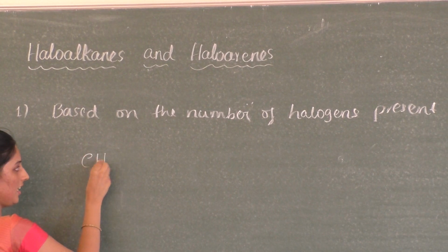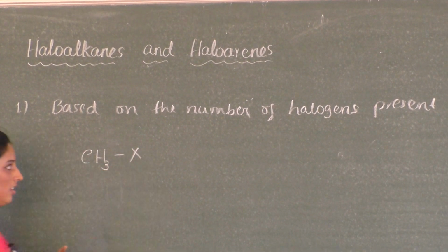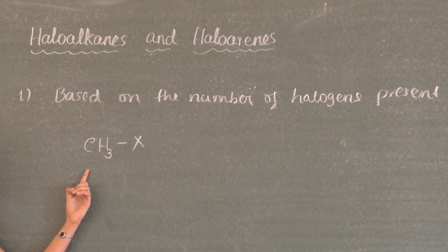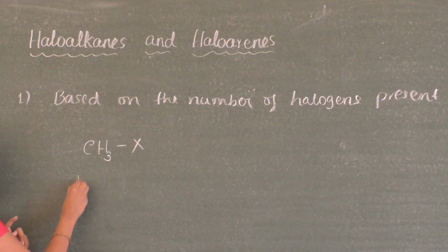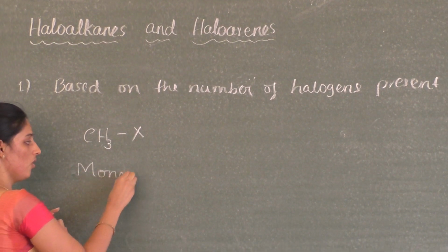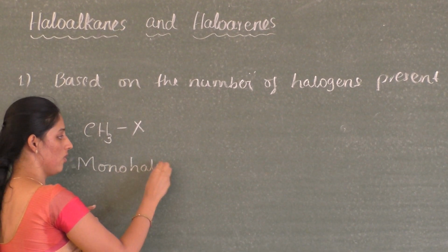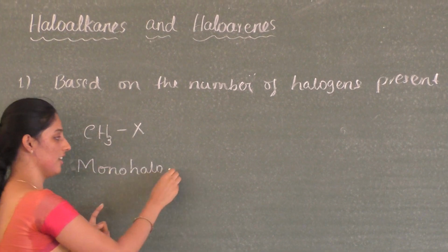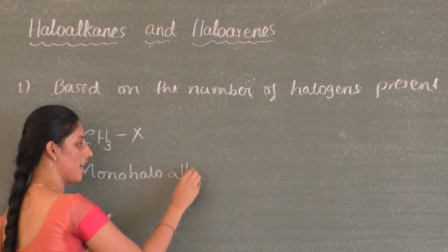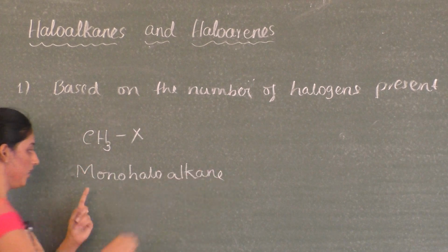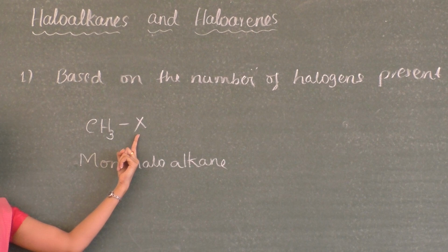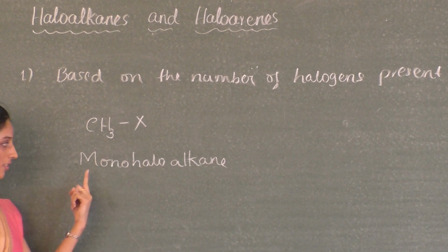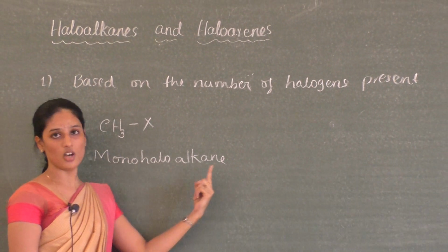That is CH3X. If you look at the structure of this compound, it contains one halogen atom. Therefore it is called a mono-halo-alkane, where mono represents the number of halogens present. There is one halogen atom here, therefore it is called a mono-halo-alkane.